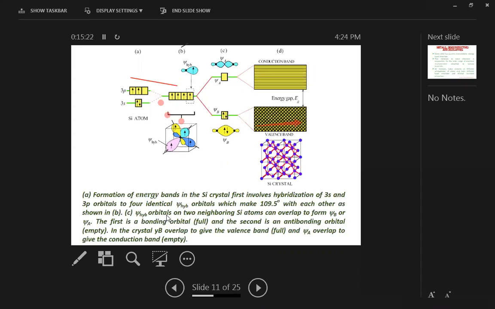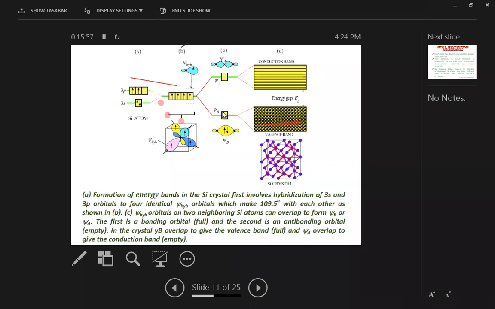Now, the hybridized orbitals on the neighboring silicon atoms can overlap to form psi B or psi A. This hybridization will result in two bands, this lower one, which is lower in energy, psi B, and psi A. Psi B is known as the bonding molecular orbital and psi A is known as the anti-bonding molecular orbital. So these two bands are formed.